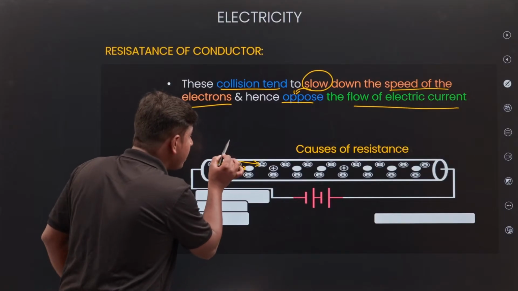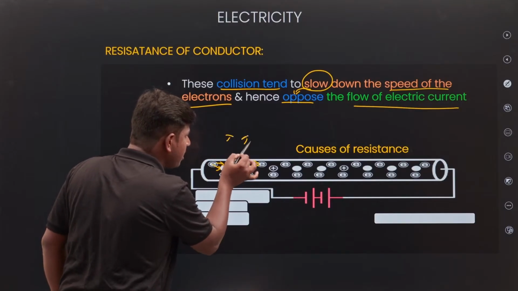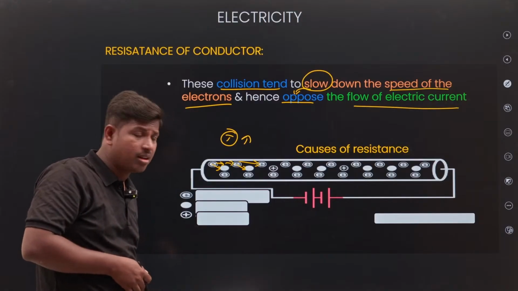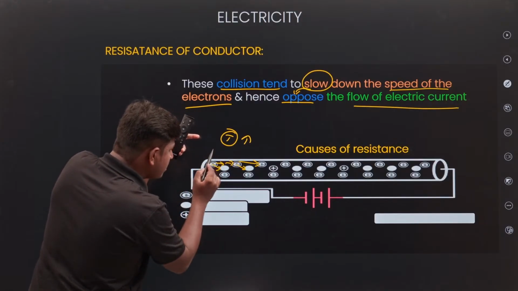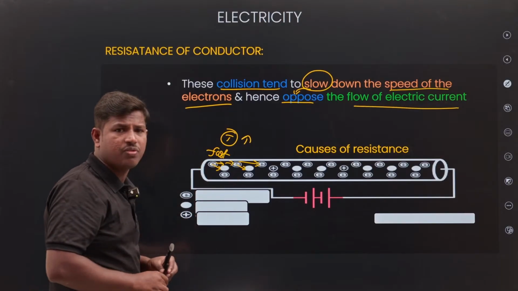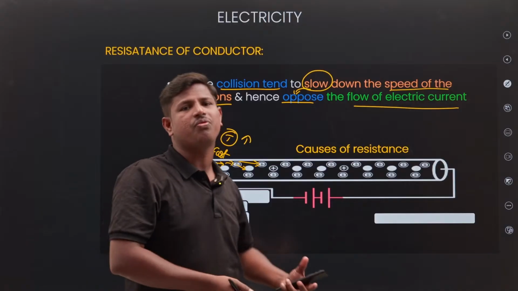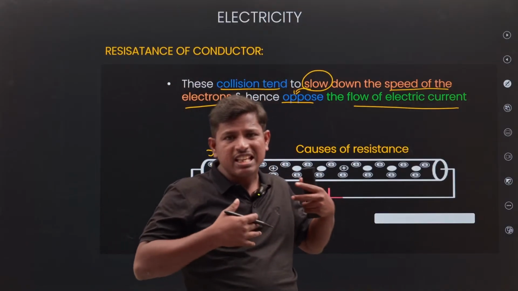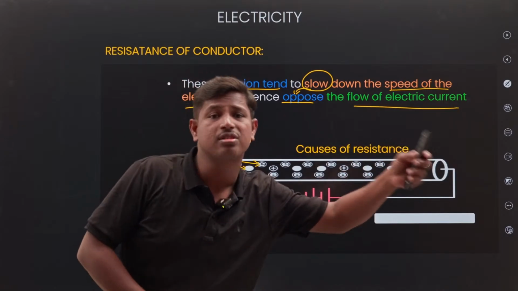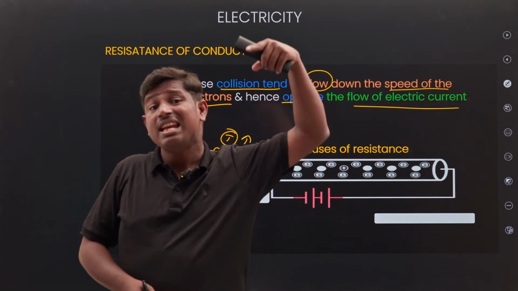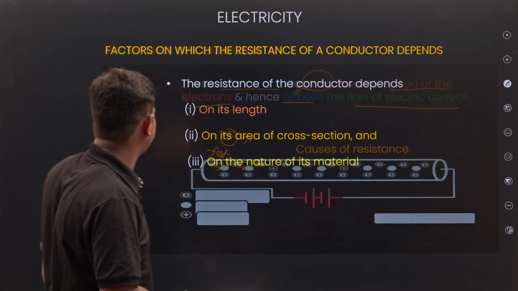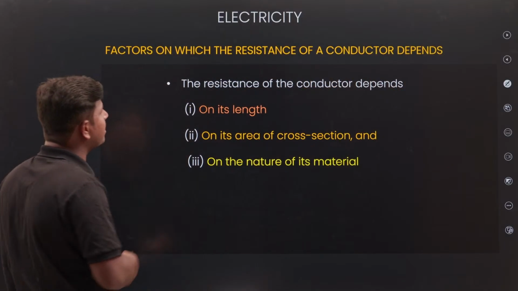Whenever temperature increases, what happens? If the temperature increases, electrons move much faster. Then a high number of collisions takes place when temperature increases. Clear?